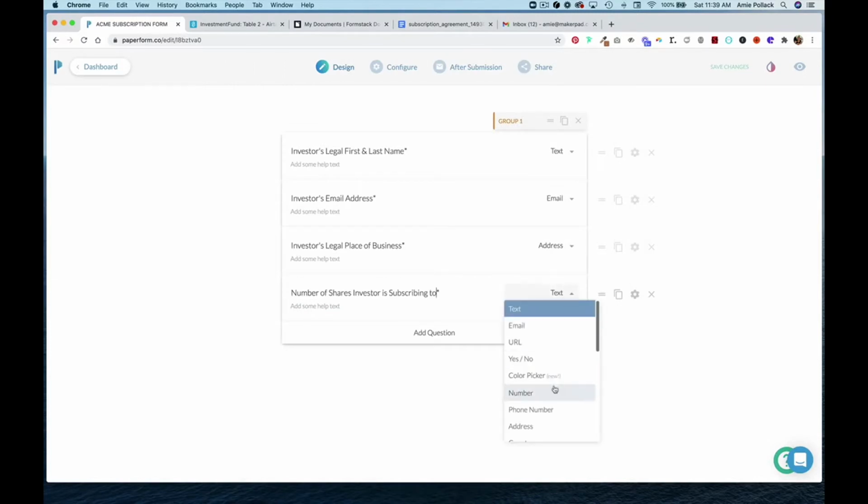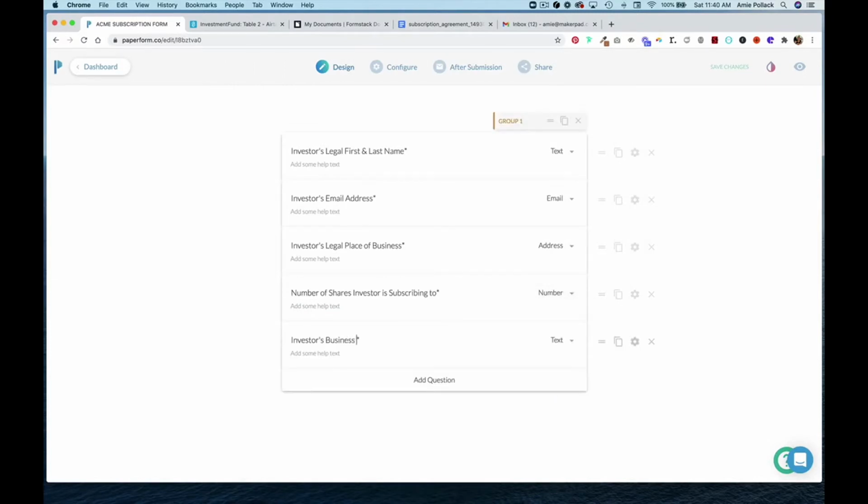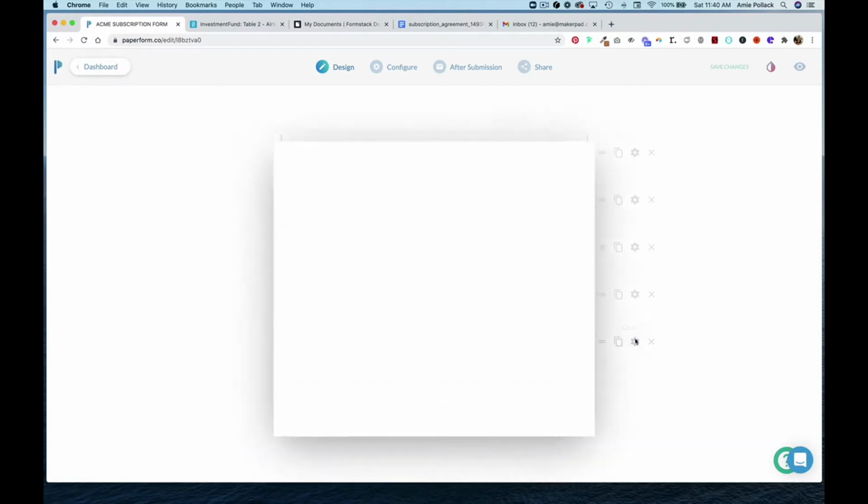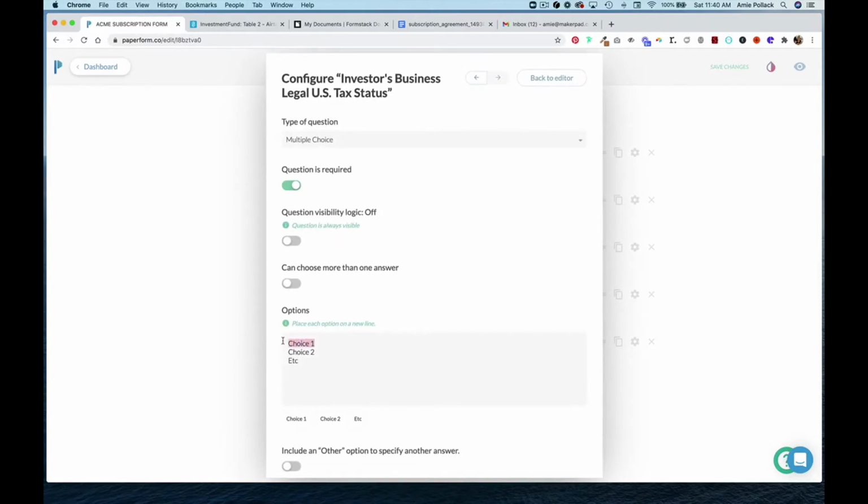Make this a number field. And then our last question will be asking about the legal tax status of the business. And this will be a multiple choice question. So we'll go and configure those choices now.